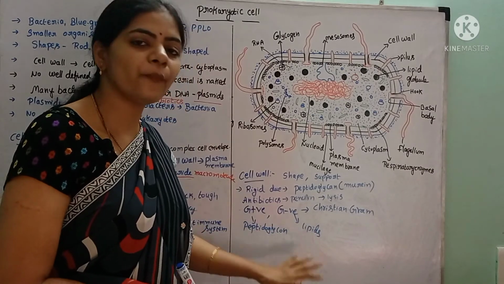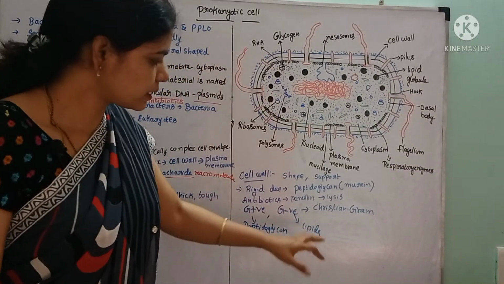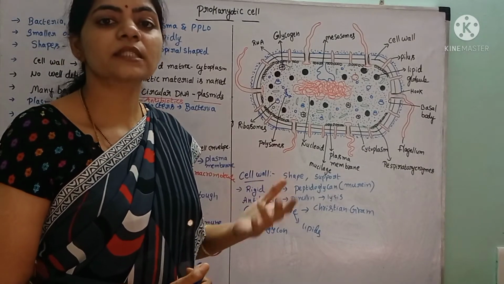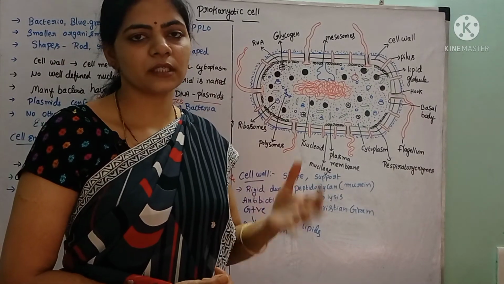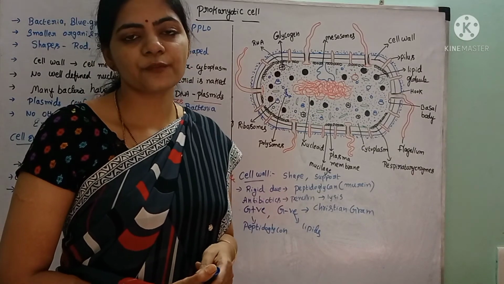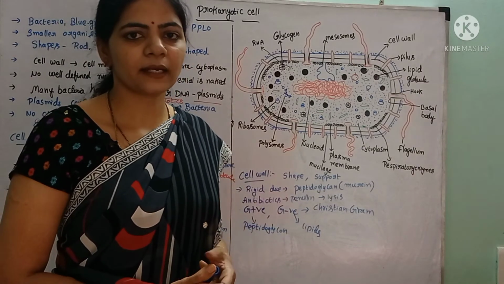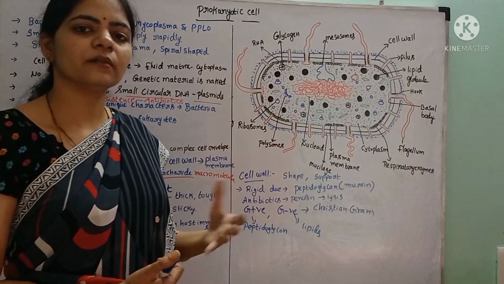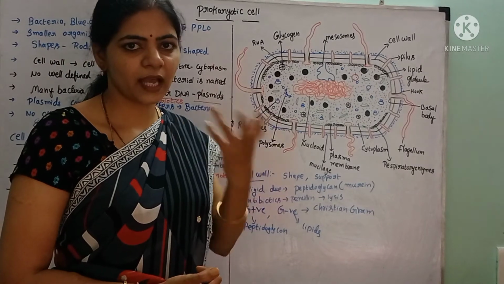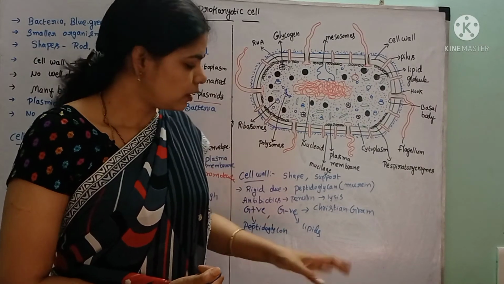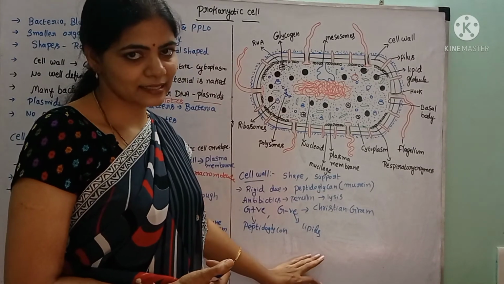Depending upon this nature, Christian Gram introduced a staining technique for the bacteria. Staining is an important process done for bacteria to observe them under the microscope, because these microorganisms are colorless. If you want to observe the microorganisms under the microscope, we have to add some colors to them. That is called a staining technique.